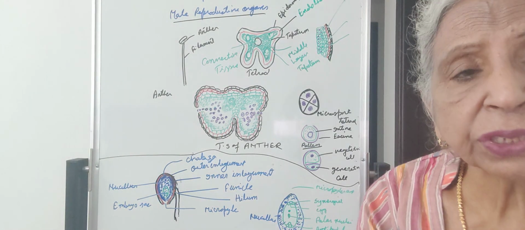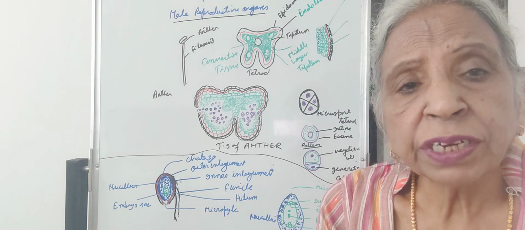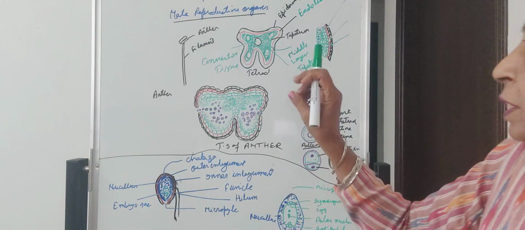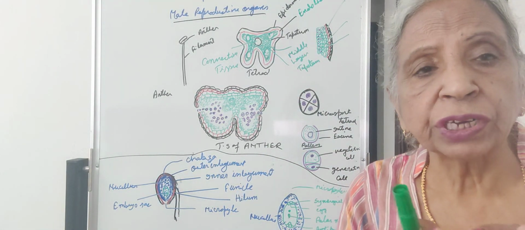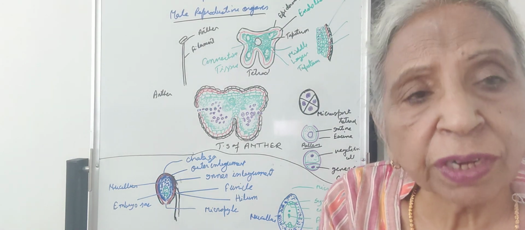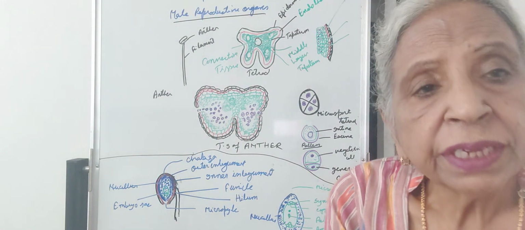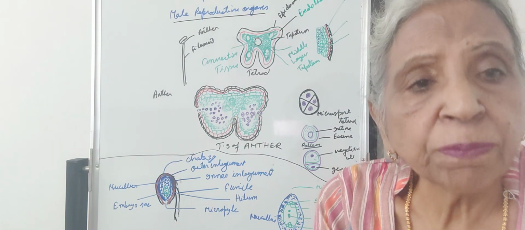But when the conditions are dry, then what happens? They will lose water and the microspores will get separated. From one microspore mother cell, four microspores are formed. These microspores are called the pollen grains.